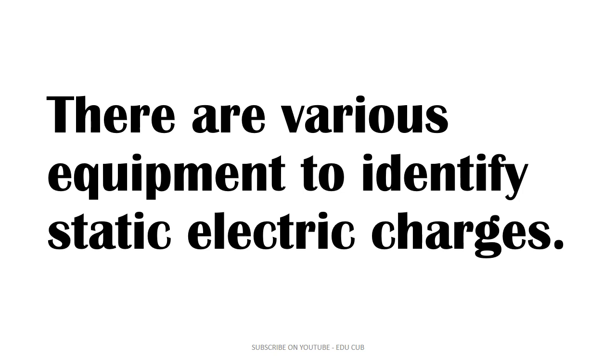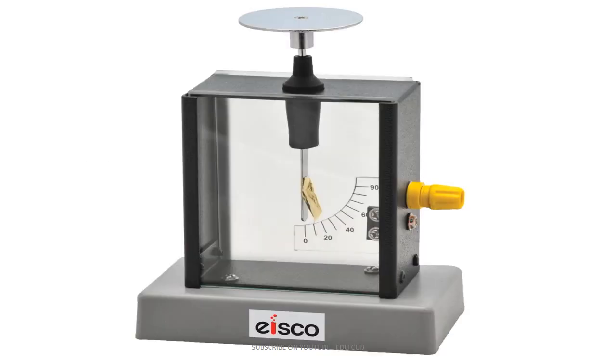So, there are various pieces of equipment to identify static electric charges. At your school science laboratory, you can see the gold leaf electroscope to identify static electric charges. When a charged object is brought towards the metal plate of this electroscope, the gold leaf deflects.